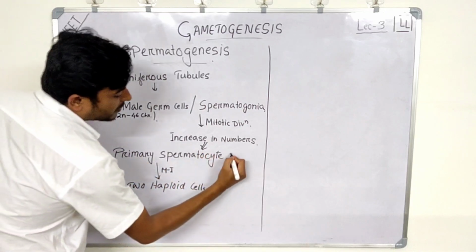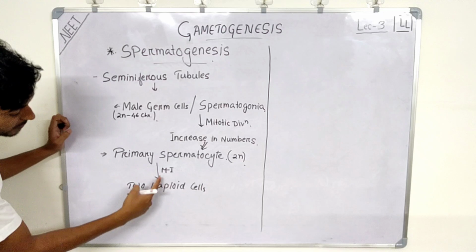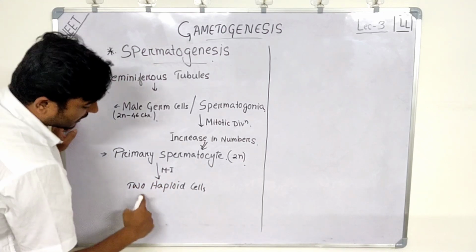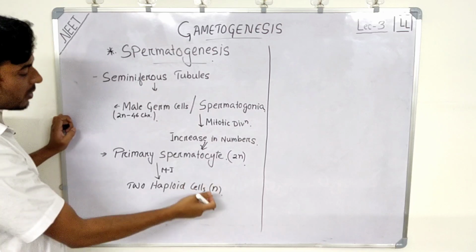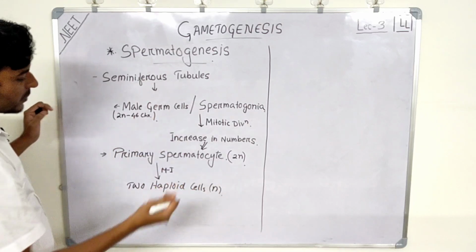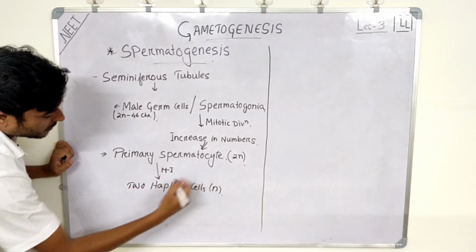Similarly, the primary spermatocytes will also have 46 chromosomes, but after meiosis 1 there will be half the number of chromosomes. That is, 46 divided by 2 becomes 23, right? So 2 haploid cells. Now that is meiosis 1.